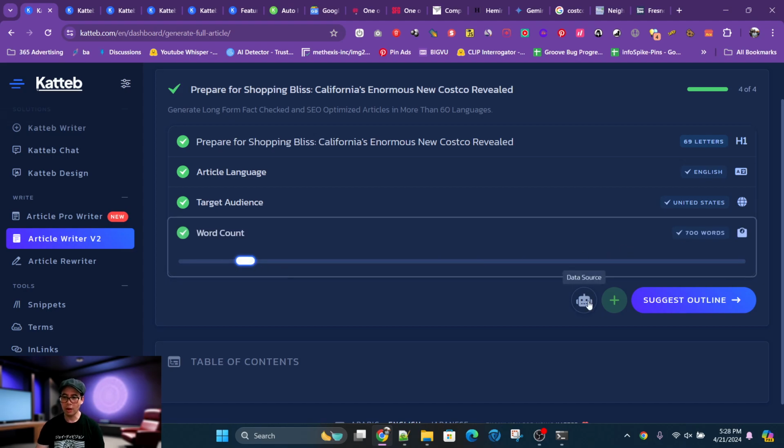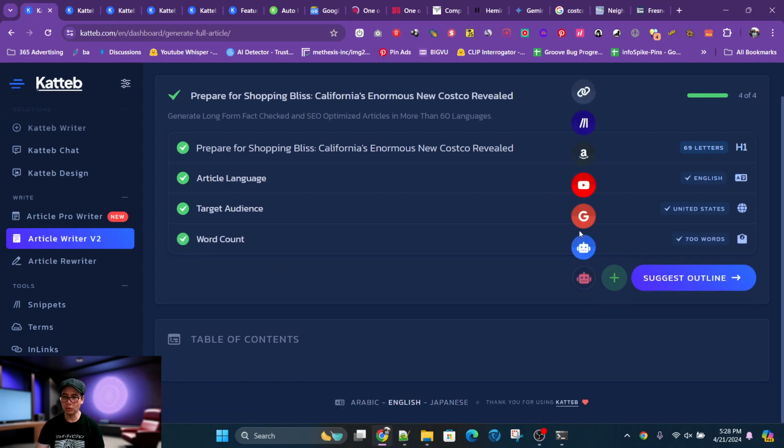And then for the source, you could use Google, and it'll do what I mentioned earlier, where it's very similar to the manual human written process where you go ahead and look for a bunch of references online, and then you try to gather all those ideas to create your own version of the article.